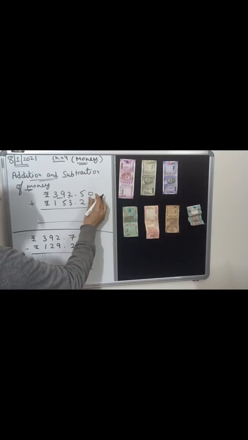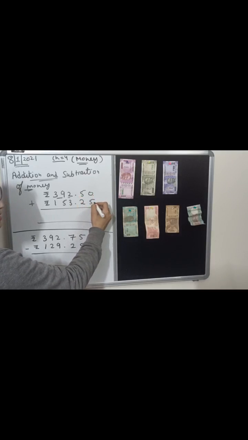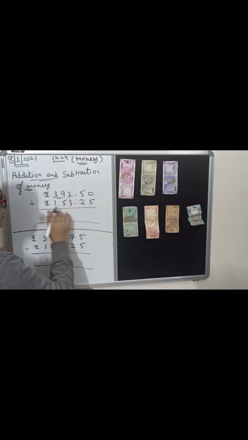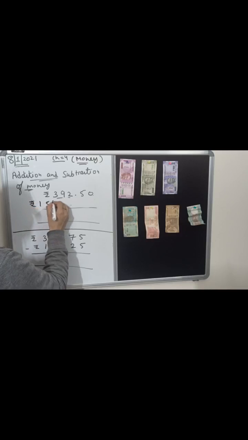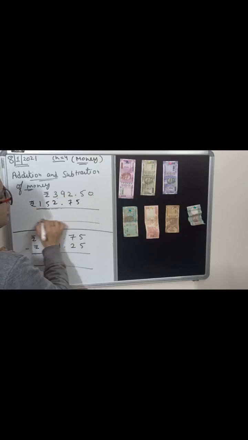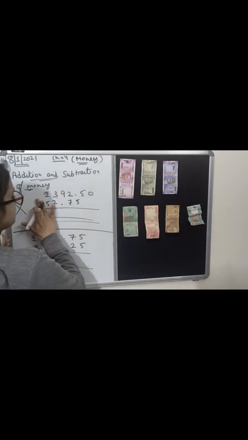Like, if we have 50 rupees and 25 rupees, we have to write 5 under 5, 5 under 0, and 2 under 5. No one will write it like this. If you write it like this, your answer will be wrong. So first of all, you have to arrange your digits properly: paise under paise and rupees below rupees. Like this you have to arrange your amount, and after that you have to do addition.